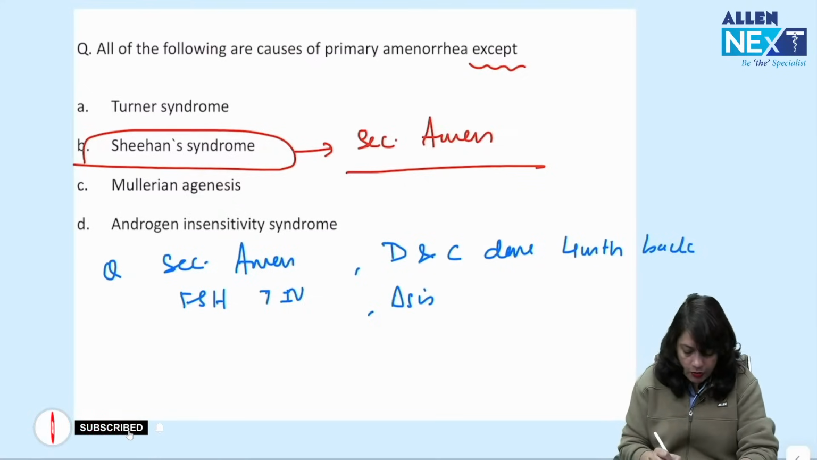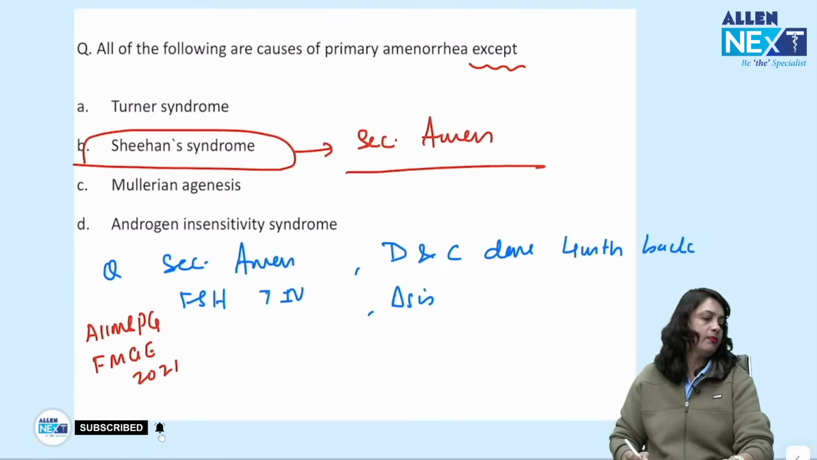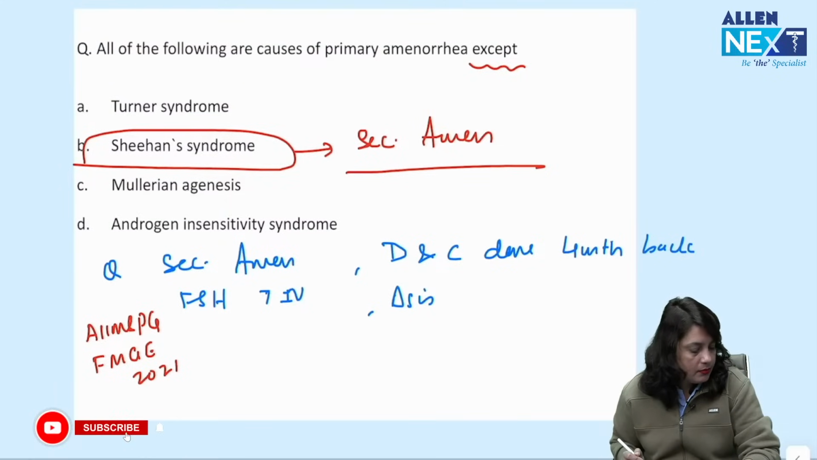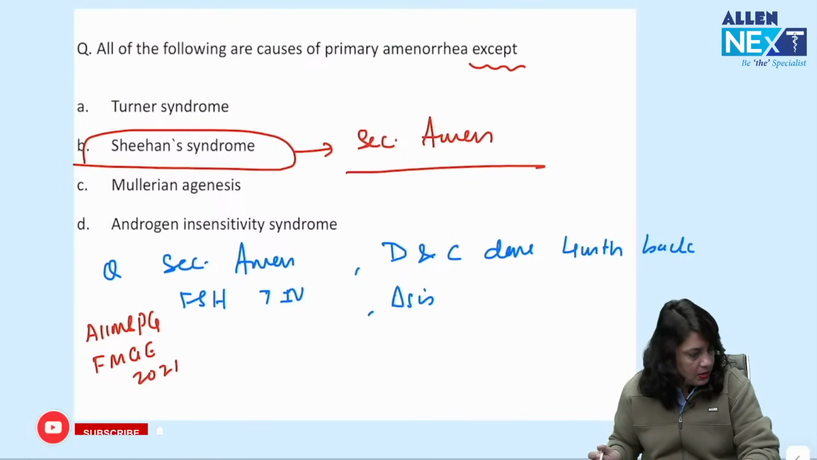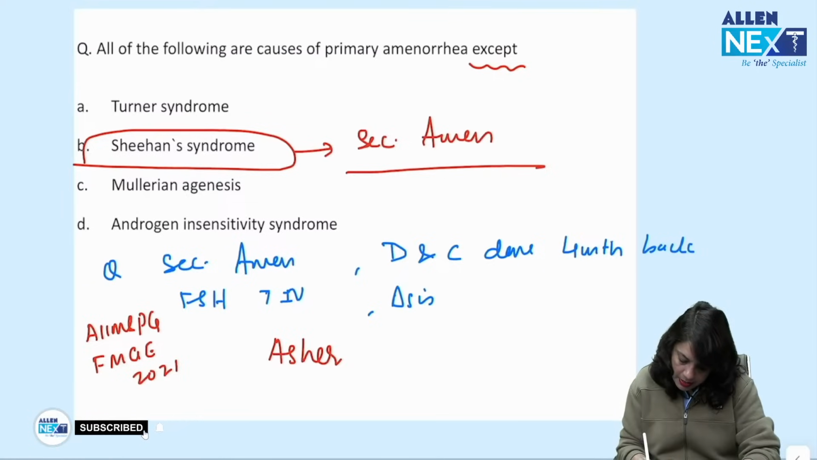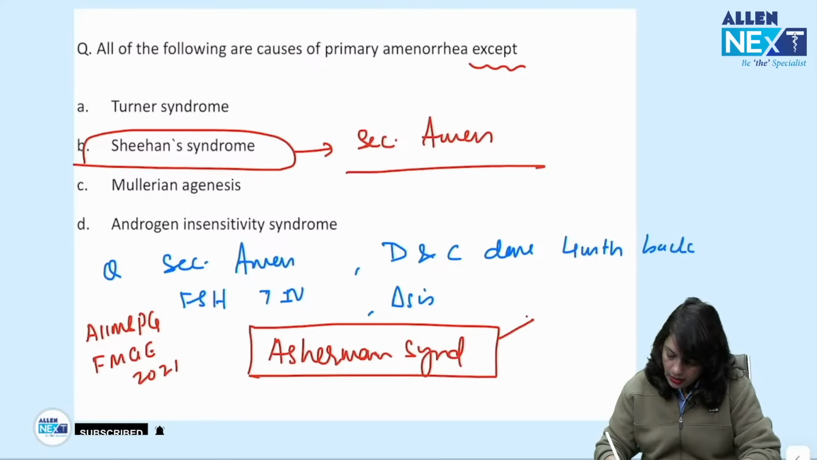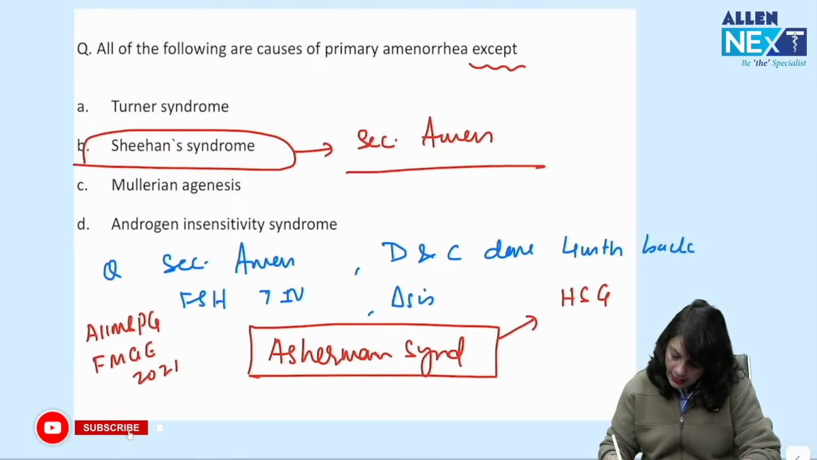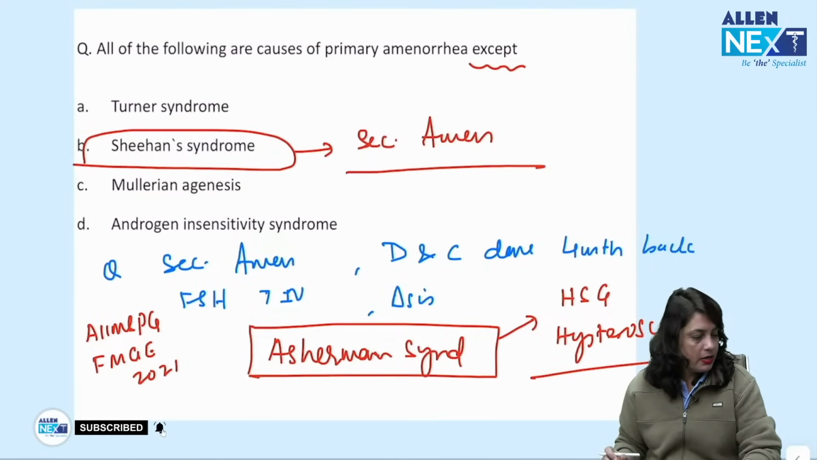This is a very, very important question. It was a question of AIIMS PG, but it has been asked in FMG exam as well. What's your answer? After a DNC, there is secondary amenorrhea. So this is, friends, Asherman syndrome, which is formation of synechiae occurring after a DNC. So in Asherman syndrome, you can get HSG done, and the gold standard will be hysteroscopy because you can treat it.